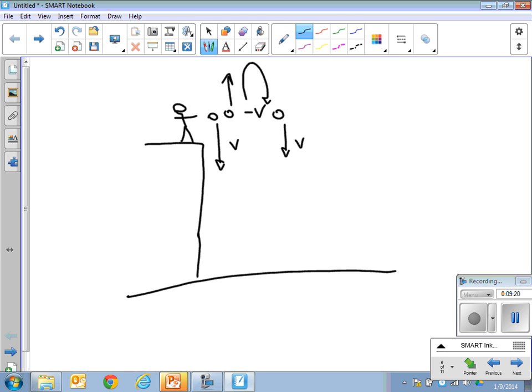Therefore, they'll hit at the same speed. Is that all good? But now let's think about it in terms of energy. This one you throw up, you've given a certain amount of kinetic energy, and it's going to go up and become potential energy. And then when it comes back down, that's going to be kinetic energy, and it's going to